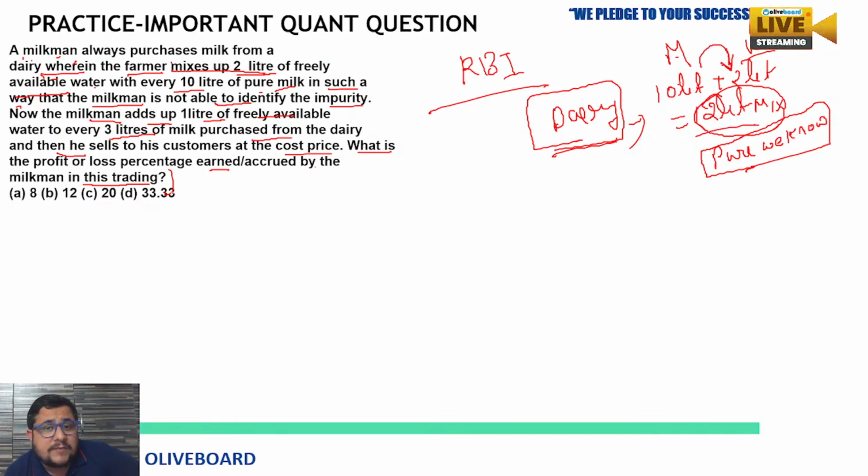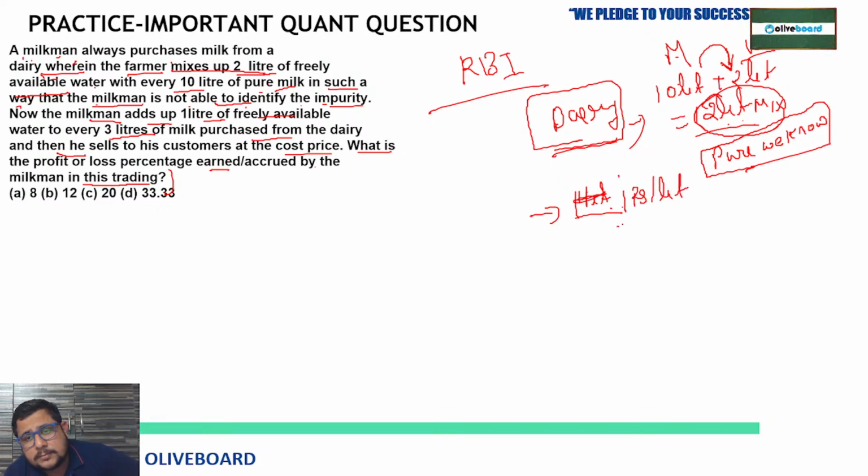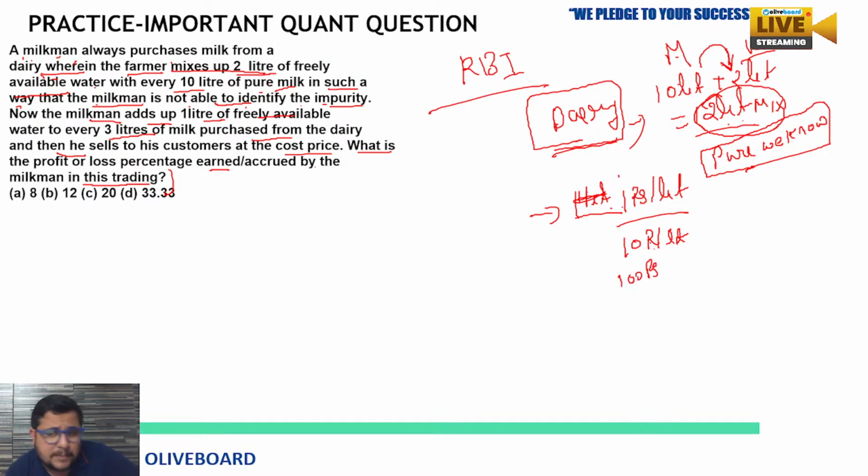Now after this, what else is given? The way that the milkman is not able to identify the impurity. Now we know that 12 liter milk, right? So we can say 1 liter, how much the cost we can imagine, because no cost is given. So 1 liter, you can imagine 1 rupee per liter. It's up to you. You can also imagine 10 rupees per liter, or 100 rupees per liter. It's completely up to you, right? As per you, you can imagine. So I am taking 1 rupee per liter.